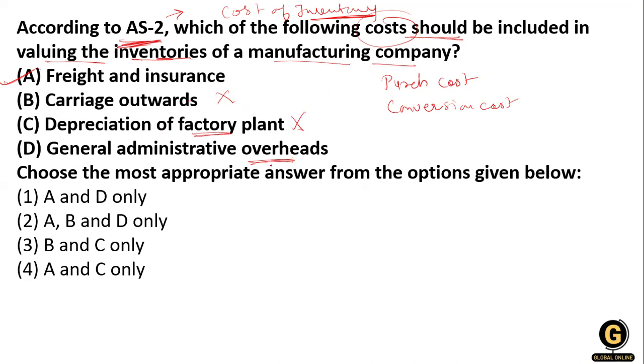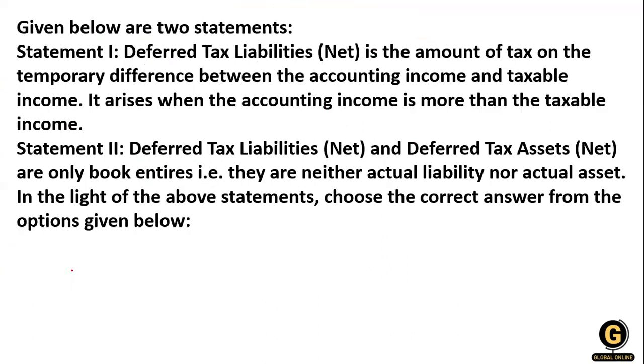No, sorry, there is a mistake. Yes, depreciation of the factory plant is included in the inventory, because in the factory and plant there is inventory. So the depreciation of the factory and plant is included under Accounting Standard 2, that is in inventory. But the general administrative overhead is related to your office. That's why option number 4, A and C, is right over here. Clear?